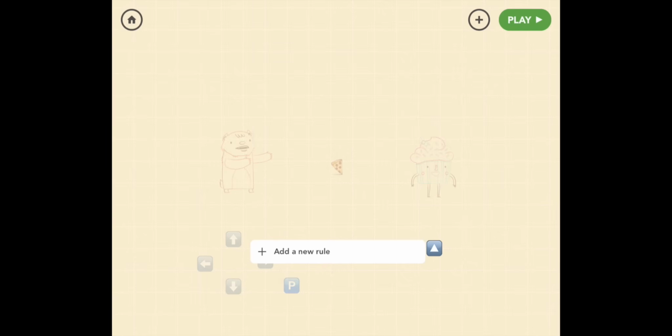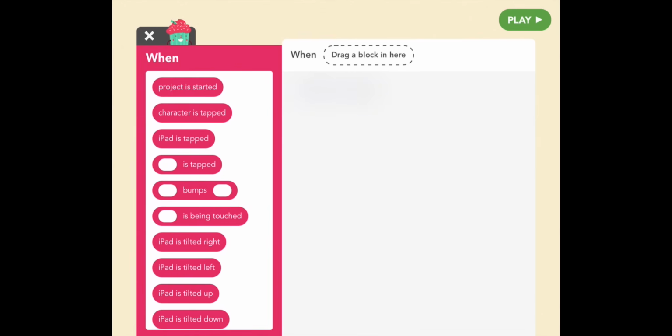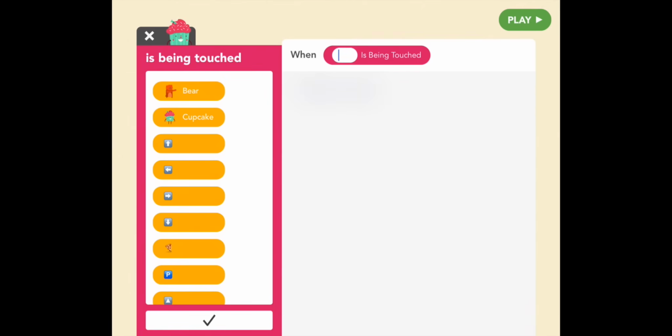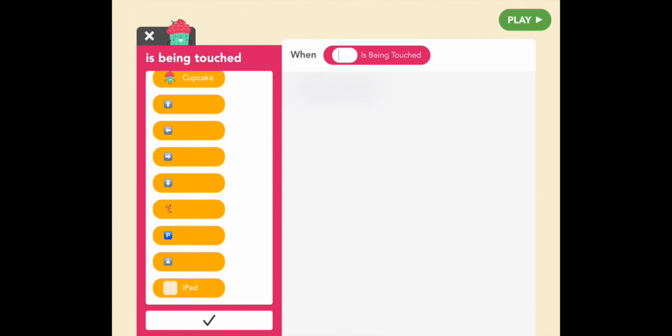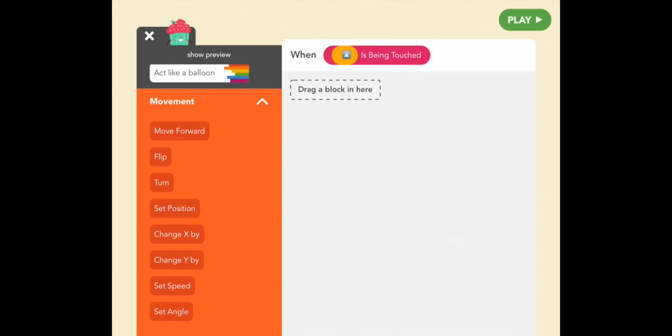Alright, so this is a button that when touched we want it to get Cupcake to move up, right? So how do we do that? You guessed it, we go to Cupcake and we give her a new rule. Do you know which rule? Is being touched. And let's pick, see, this is why we wanted different directions, because as you see, those first 4 directions are Bear's directions, and you might have been confused. So let's go down to the triangle, and that's Cupcake's up button. Great, check. Okay, can you remember how to get Cupcake to move? Go to Movement, and is it change X or change Y? It's change Y.